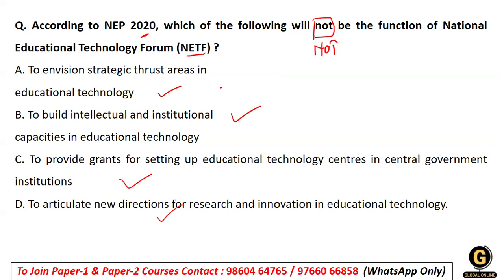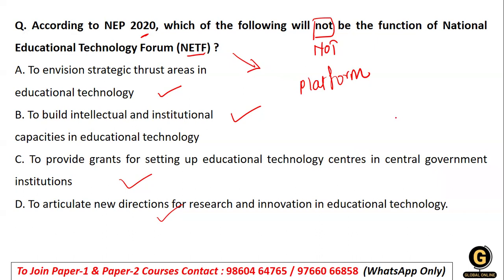So now here we are talking about the National Education Technology Forum, which was launched alongside the National Education Policy 2020 as an autonomous body. Now, what was the intention of this launch? To provide a platform for the free exchange of ideas on the use of technology.